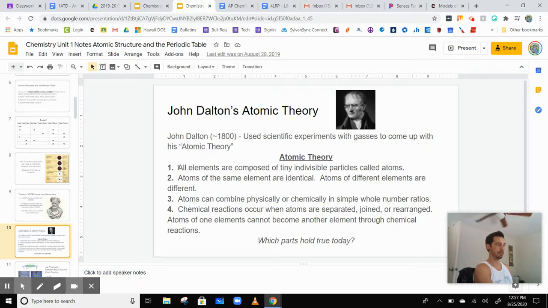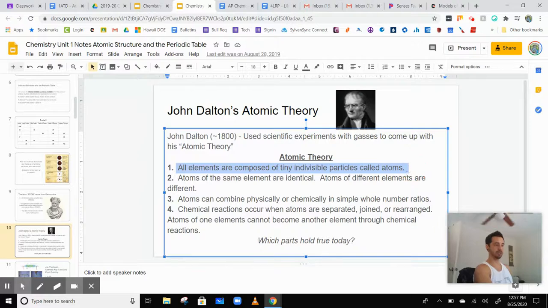The four parts are: number 1, all elements are composed of tiny indivisible particles called atoms. Number 2, atoms of the same element are identical. Atoms of different elements are different. Number 3, atoms can combine physically or chemically in simple whole number ratios. Number 4, chemical reactions occur when atoms are separated, joined, or rearranged. Atoms of one element cannot become another element through chemical reactions.